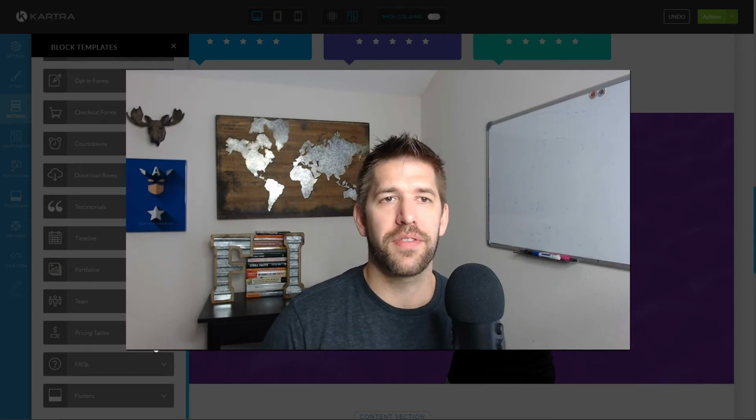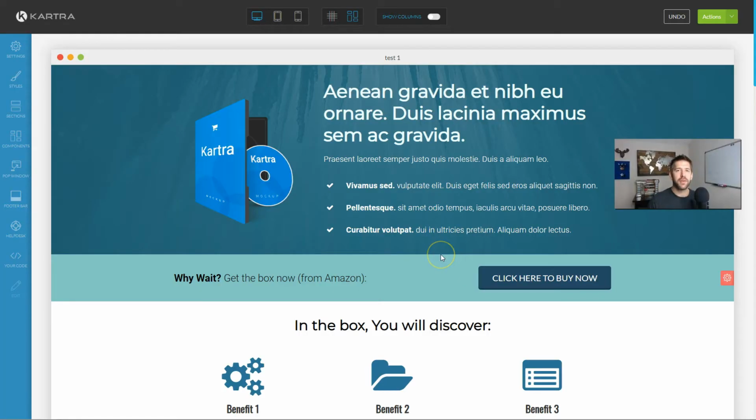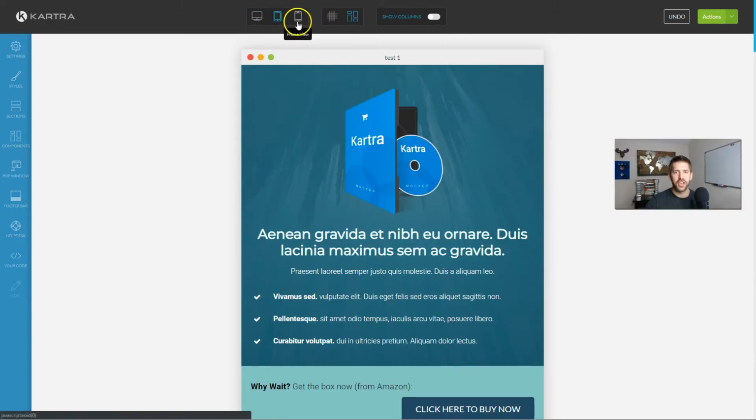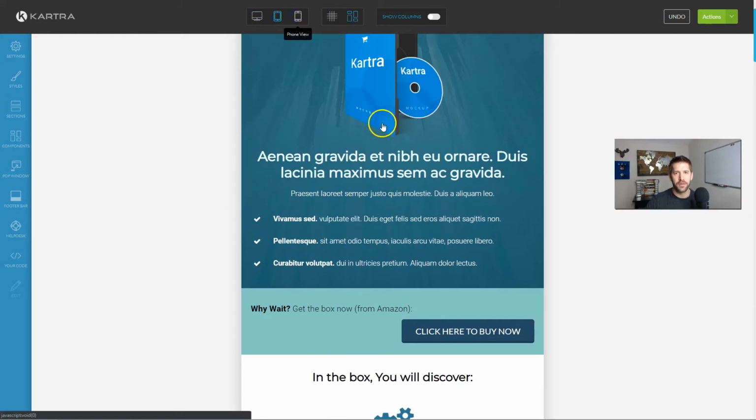So let's go ahead and compare these two together right now. So continuing here with Kartra on our page we've already built together, they have a pretty good learning curve. I want to say it's a little bit easier than Thrive, even though it's a bit more limited. So when you first open up the page builder for the first time, they walk you through a pretty good tutorial that shows you what every section does, shows you how to adjust responsiveness to tablet and mobile.